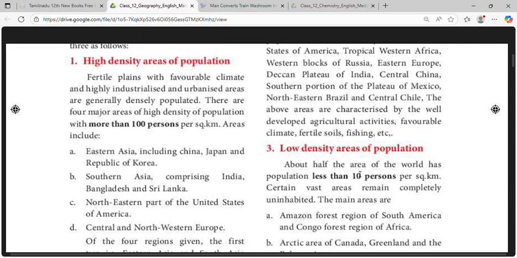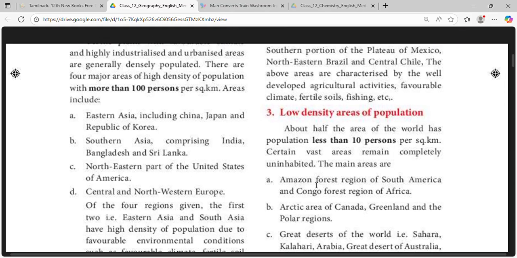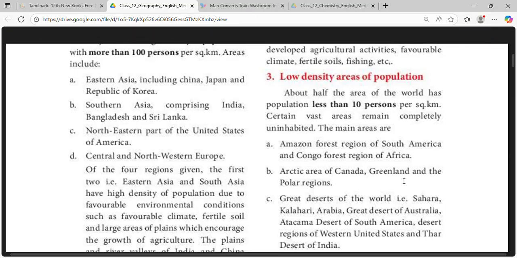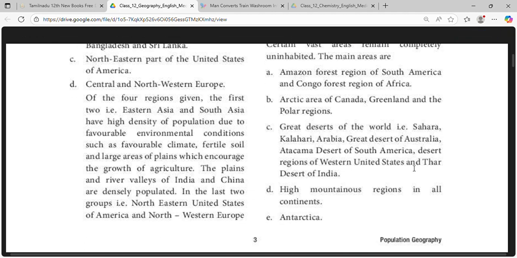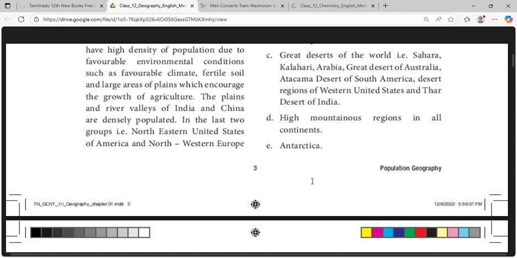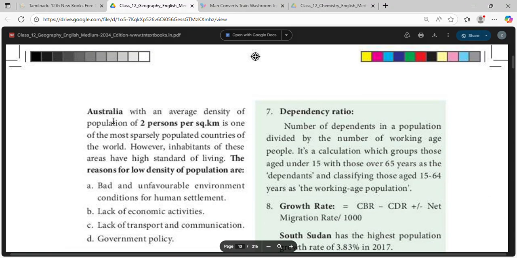Low density areas have less than 10 persons per square kilometer. These include the Amazon forest of South America, the Congo forest of Africa, the Arctic area of Canada, Greenland and other polar regions. Great deserts of the world, for example Sahara, Kalahari, Arabia, Great Desert of Australia, Atacama Desert of South America, desert regions of Western United States and Thar Desert of India, high mountainous regions in all continents, and Antarctica are all low densely populated.